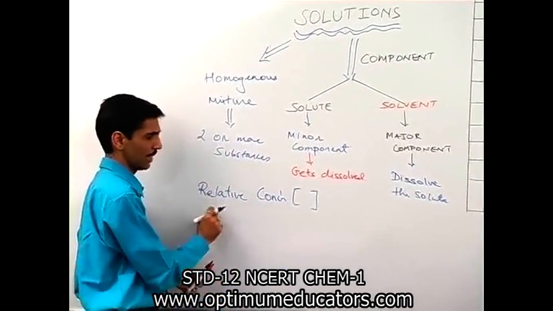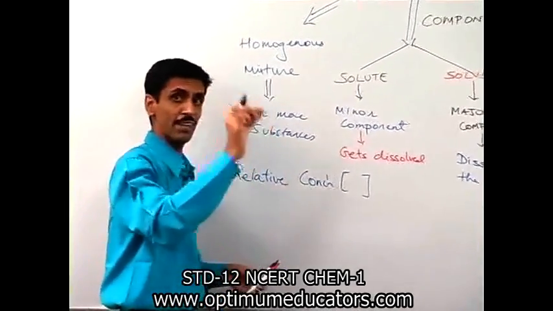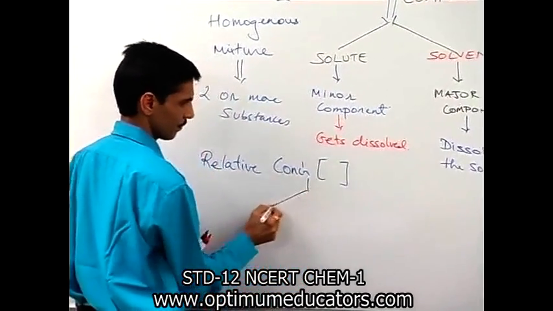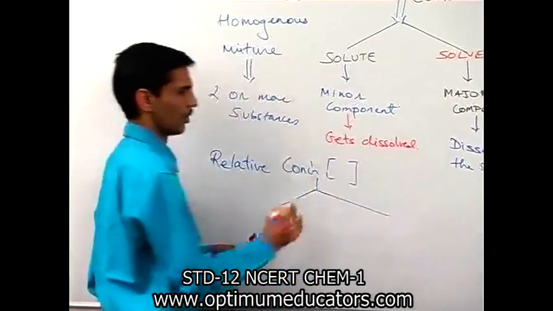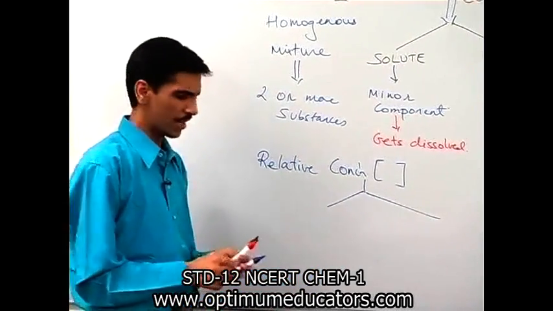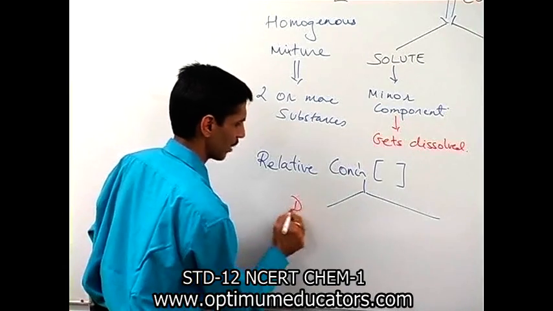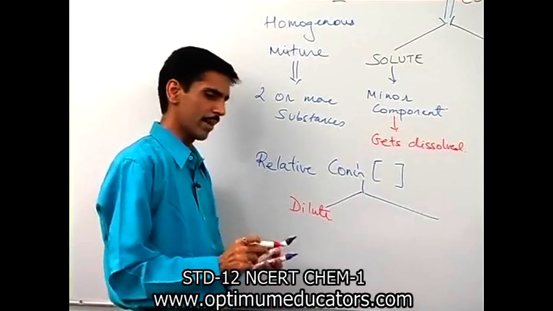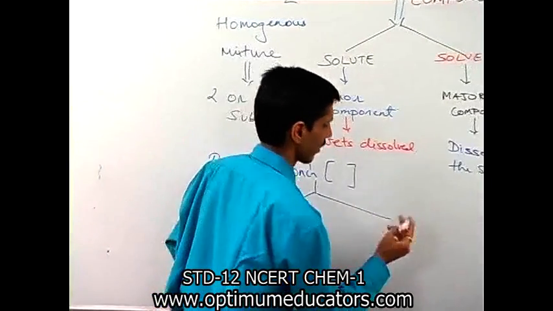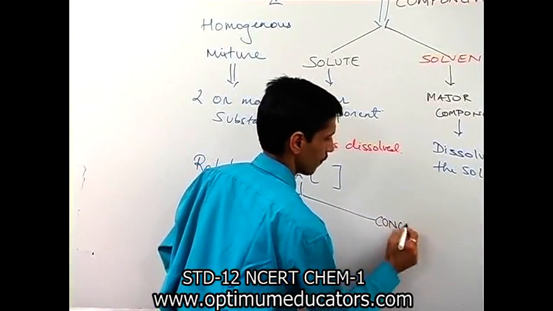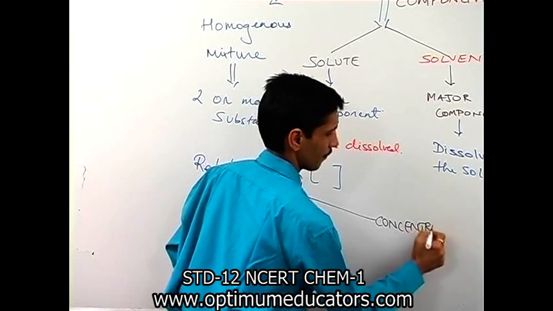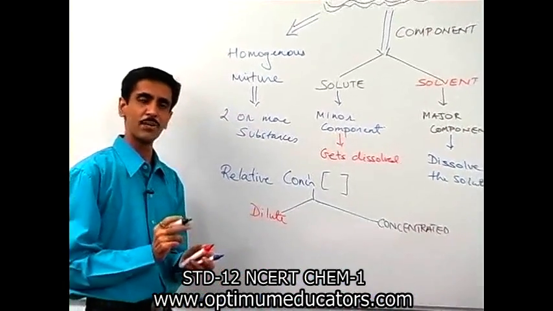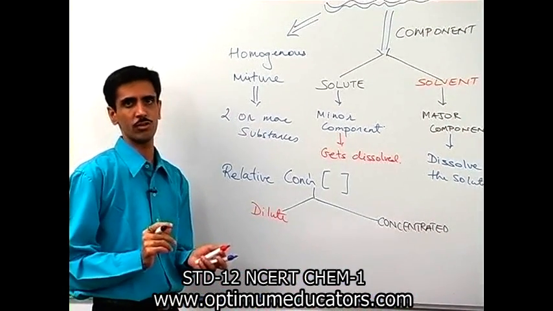Okay, so the relative concentration of the solute and the solvent results in two types of solution. एक, we call it as a dilute solution. And the second one we call it as a concentrated solution.